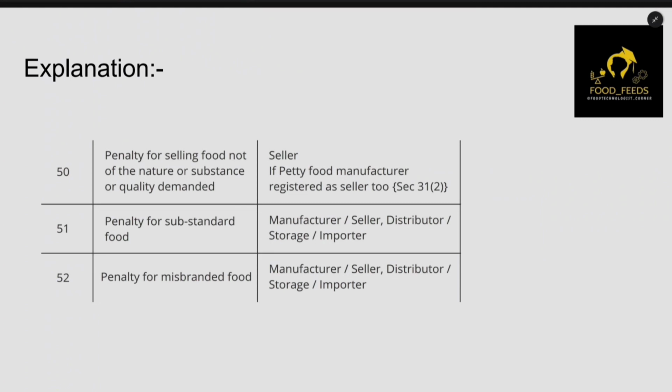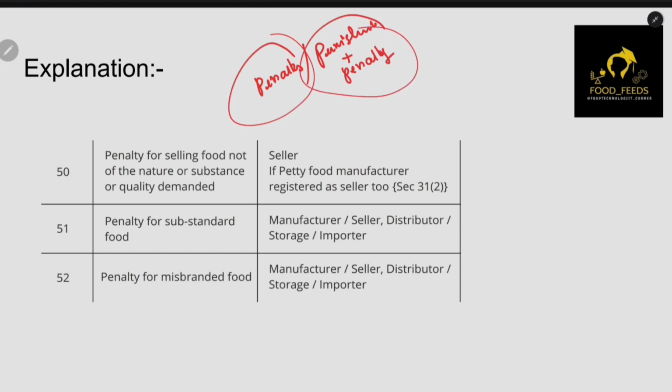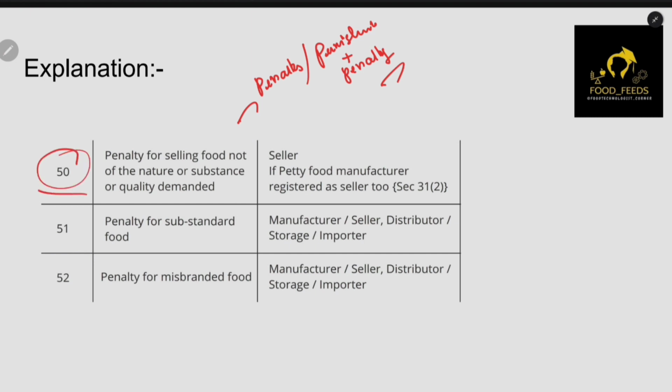We have two options: one is penalty, and the other is punishment plus penalty. According to the crime, we have to give either the penalty or punishment plus penalty. So let's see, if you are selling a food which is not of the nature, substance or quality demanded, then it comes under Section 50 and you have to pay 5 lakhs. That is a penalty.